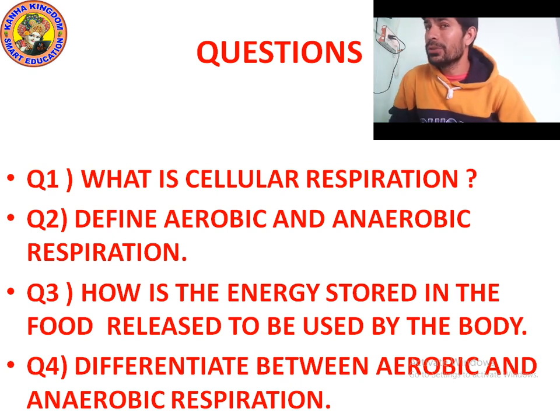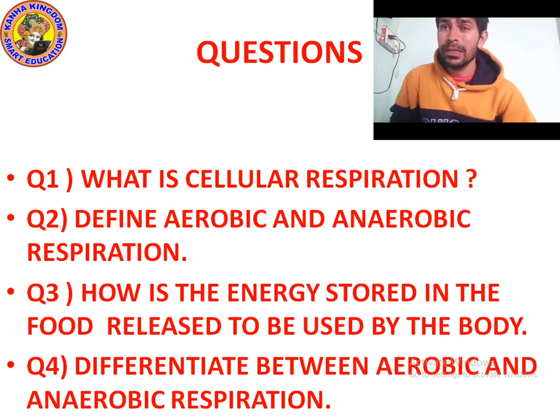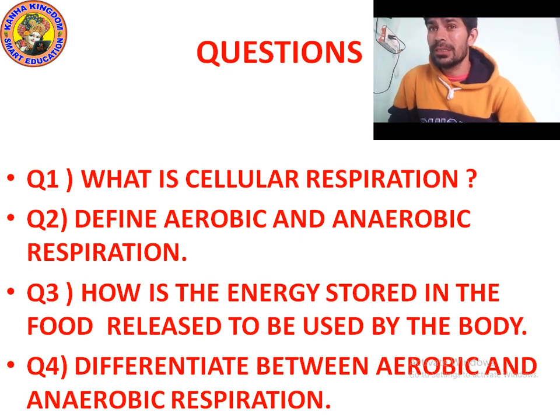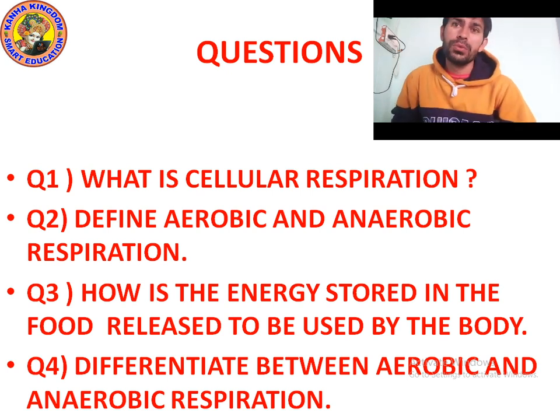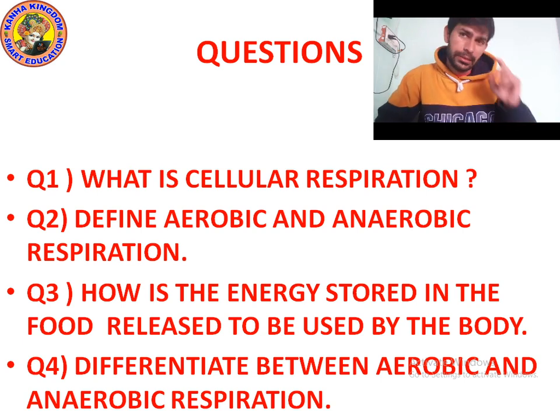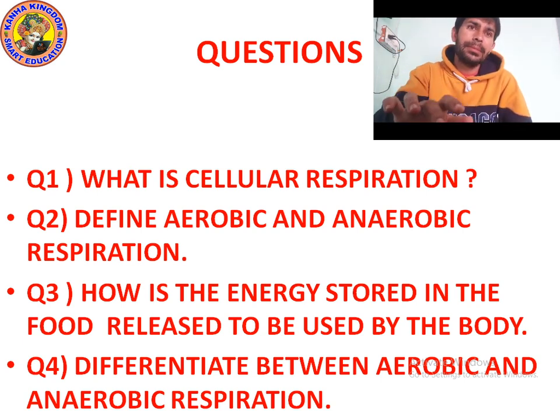Oxygen is circulated to all the cells of the body. Where the digested food reaches, this food is broken down in the cell with the help of oxygen. In this way cellular respiration helps.